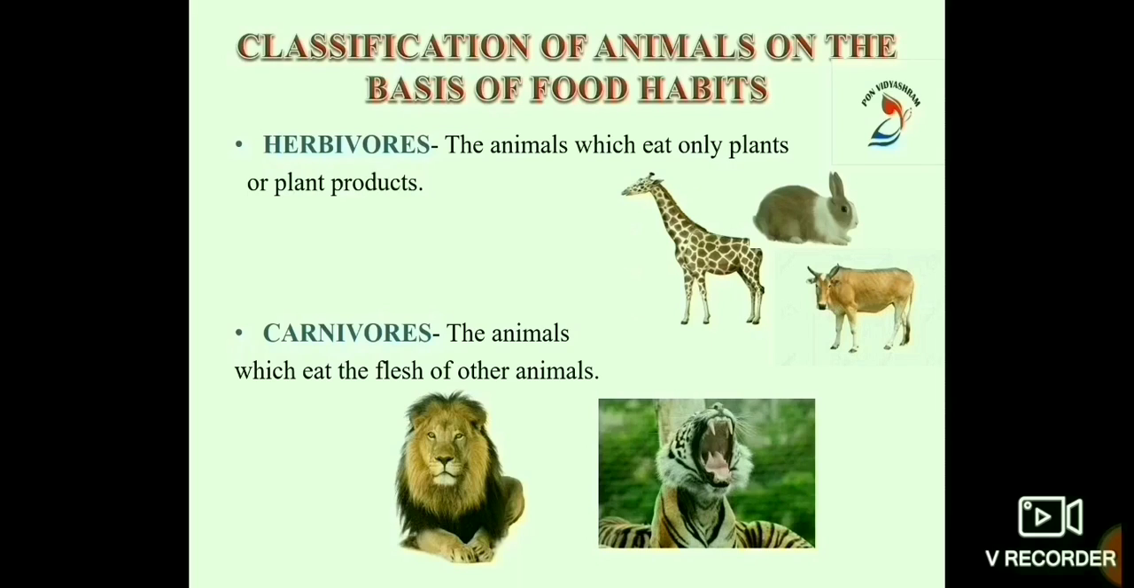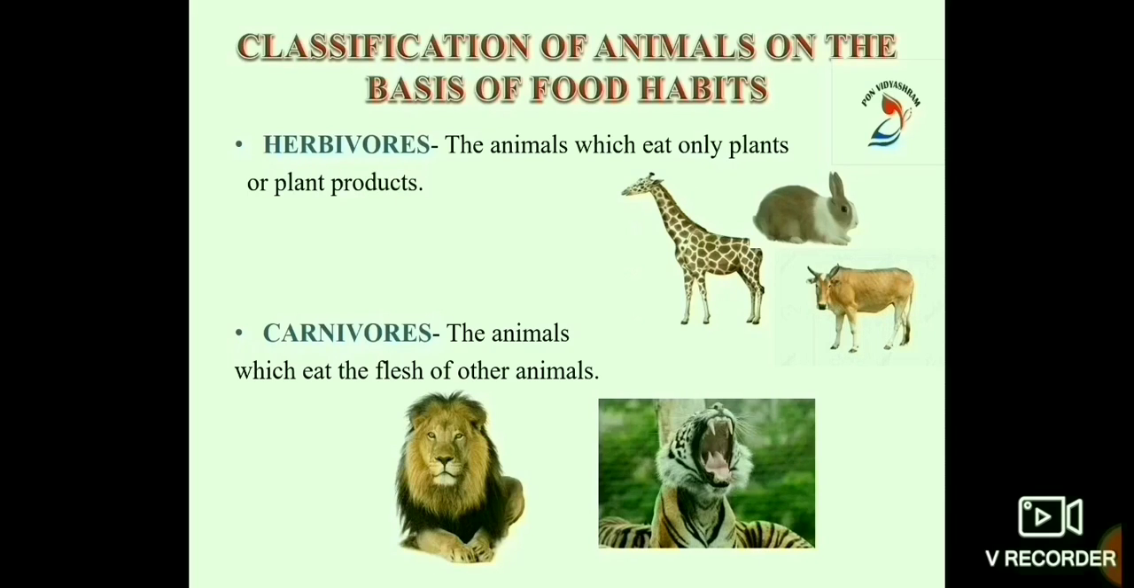Based on their food habit, animals are classified into different groups. The first one is herbivores. These are animals which eat only plants or plant products. Herbi refers to plant, vore refers to eater. So we can say plant eater. Animals such as cow, buffalo, goat and sheep feed directly on plants.